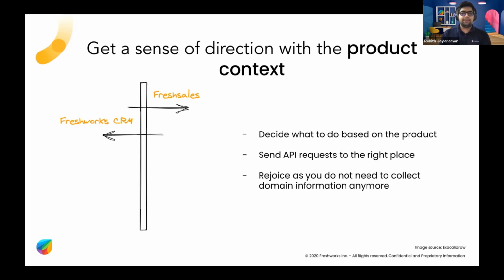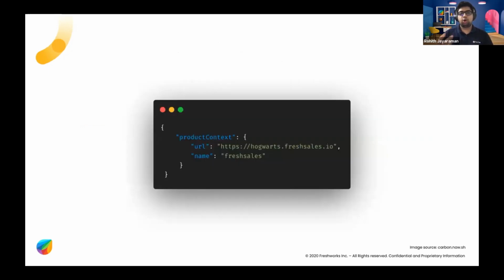So just to give you a basic example of what this would look like. Here is the example of a product context object for Freshsales. You'll have the product context, and then it will have the URL as well as the name. The name is the product name, and the URL is going to be the domain of that account. And this, like I said, makes your app even better, because your app can now decide what it needs to do and where it needs to call as well. So this is an example for Freshsales.